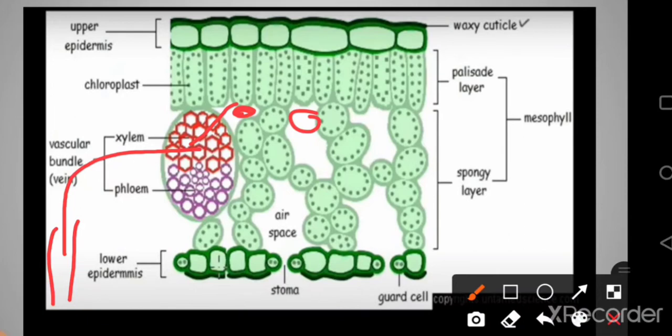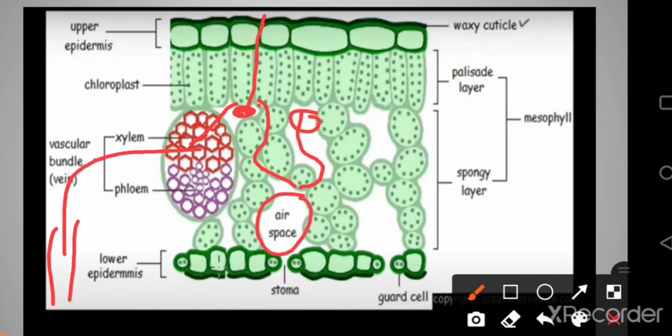From these spaces, the water moves through the cell walls, and finally a little water can escape out through the cuticle, thereby showing cuticular transpiration, whereas the rest of the water keeps on moving from one cell wall to the other cell wall, from one intercellular space to the other one, and finally it reaches a large cavity.